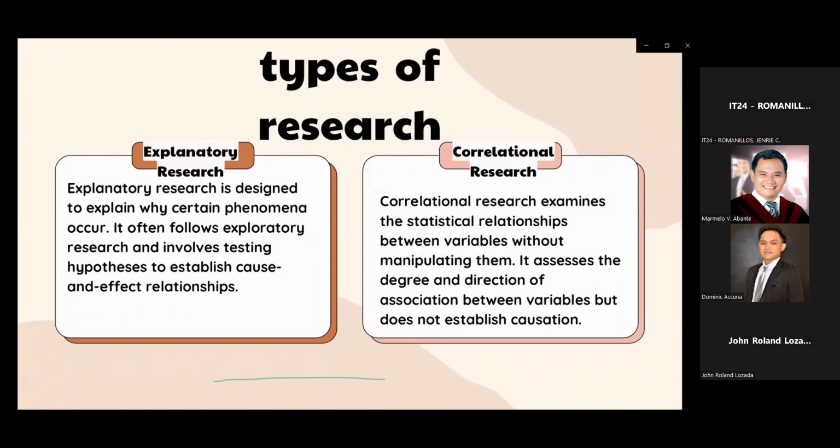For example, as a college student, you might encounter explanatory research in science and social science disciplines when conducting experiments, running statistical analysis, or investigating the impact of interventions or policies. Explanatory research typically relies on quantitative data and statistical analysis to establish causation. Regression analysis and experimental design are common techniques used in this type of research.